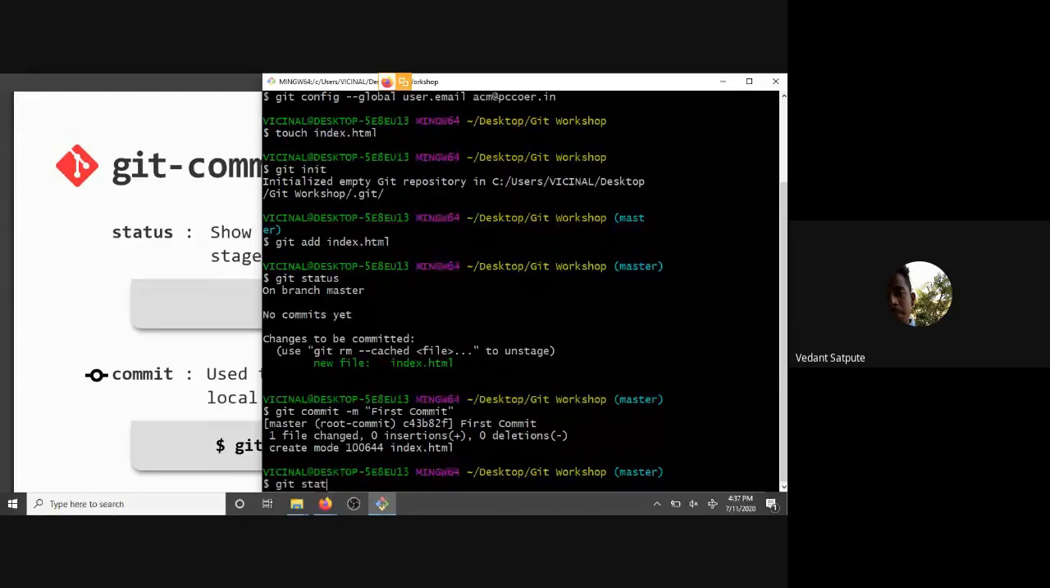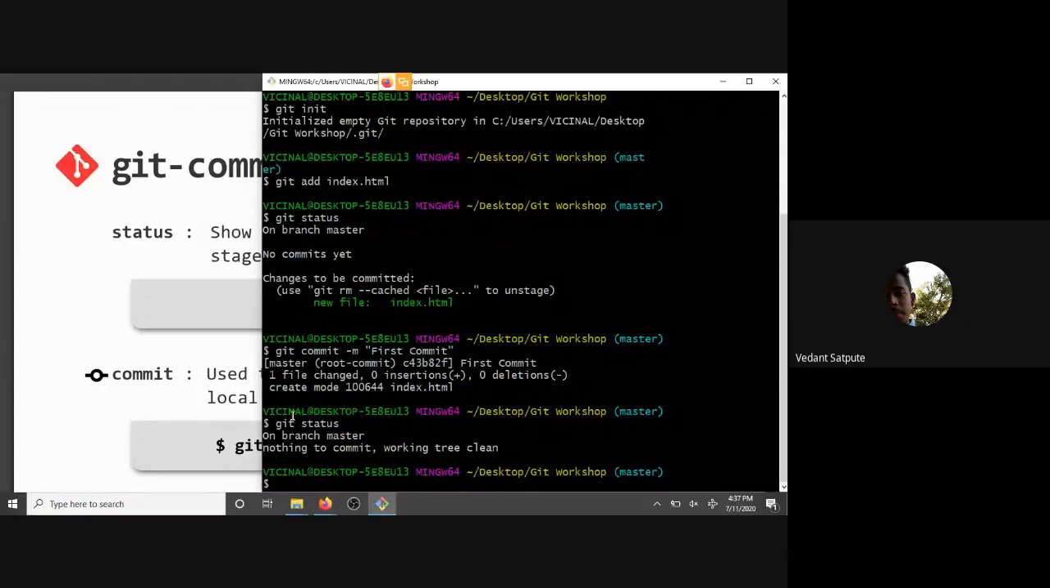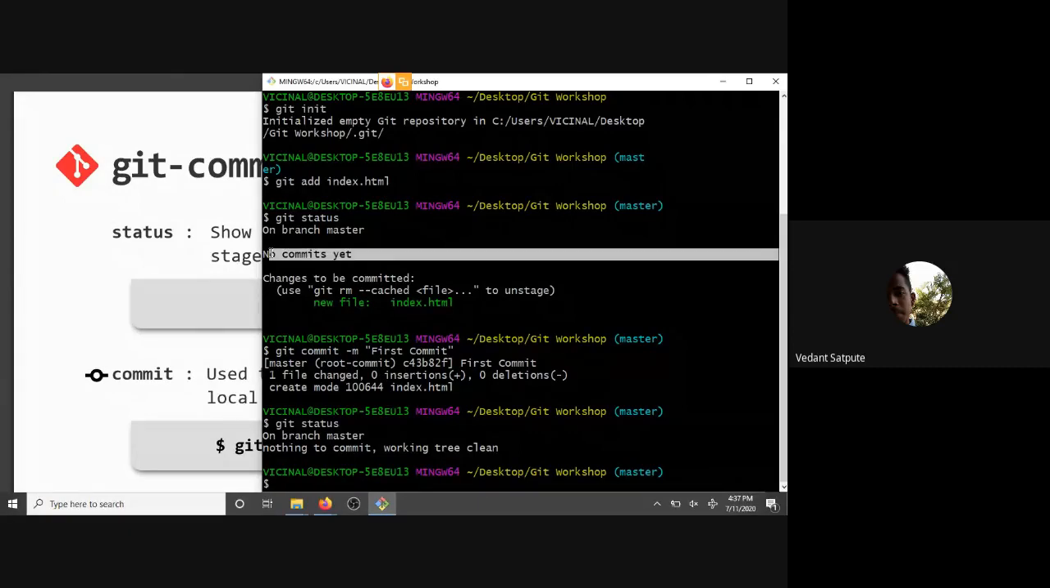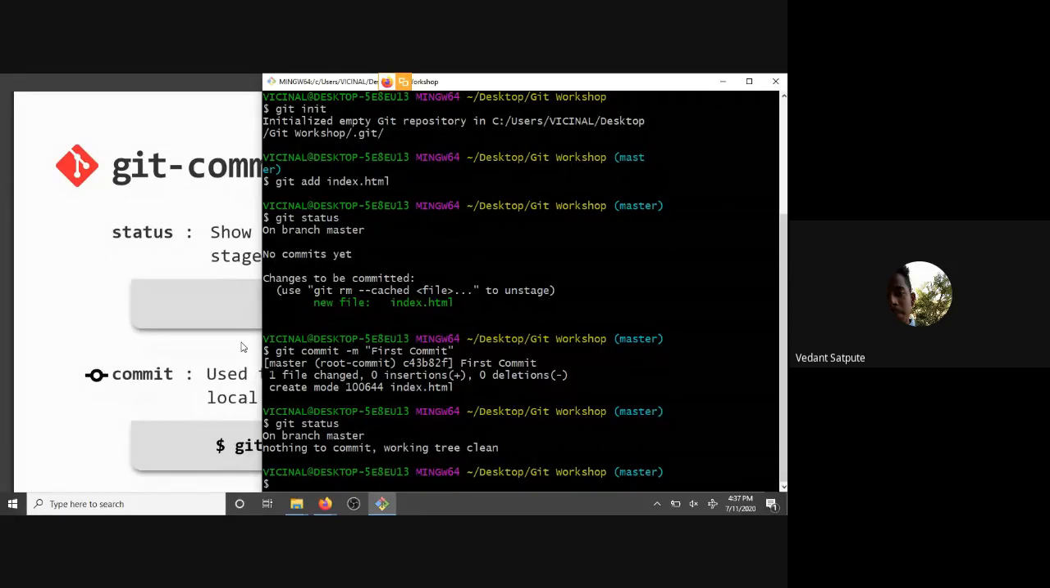Now when you check git status, it says on branch master, nothing to commit, working tree clean. But earlier it was saying that we have no commits yet. So yes, that's what git commit does.